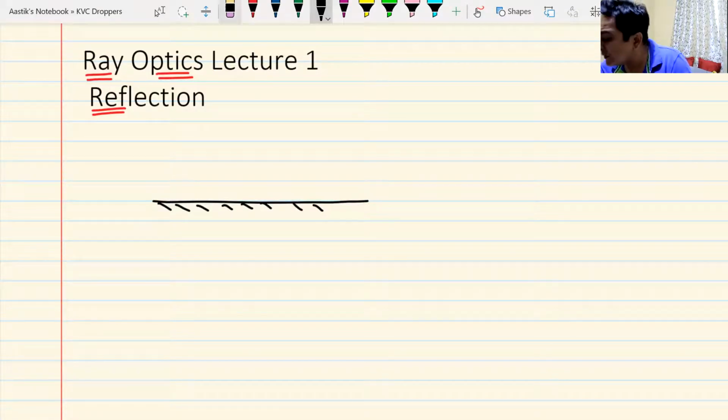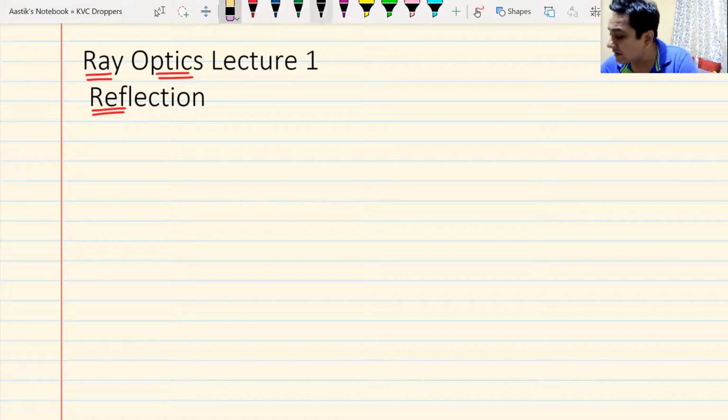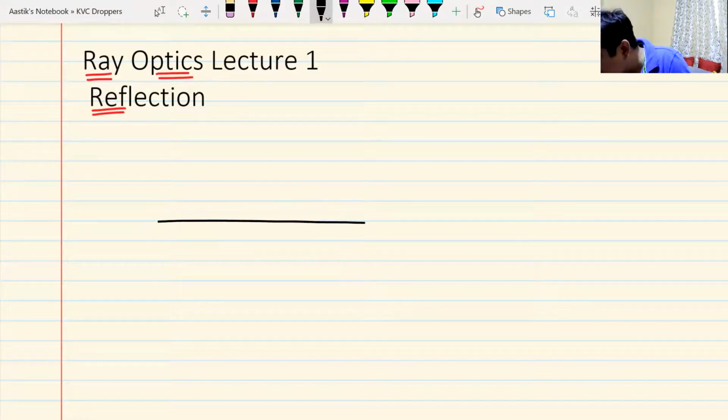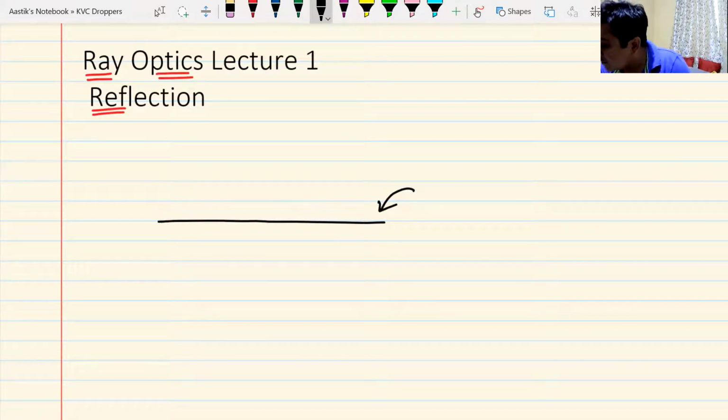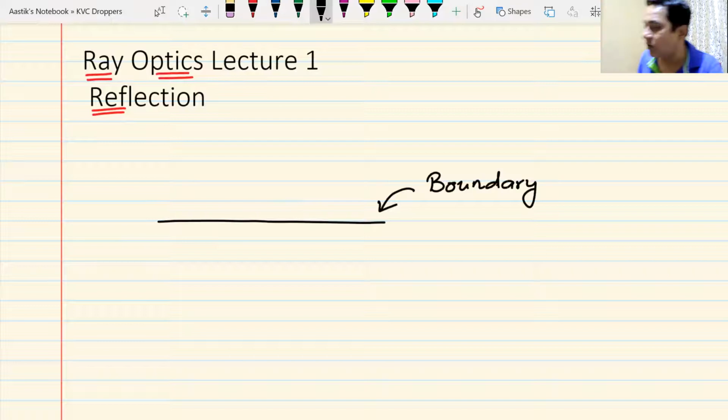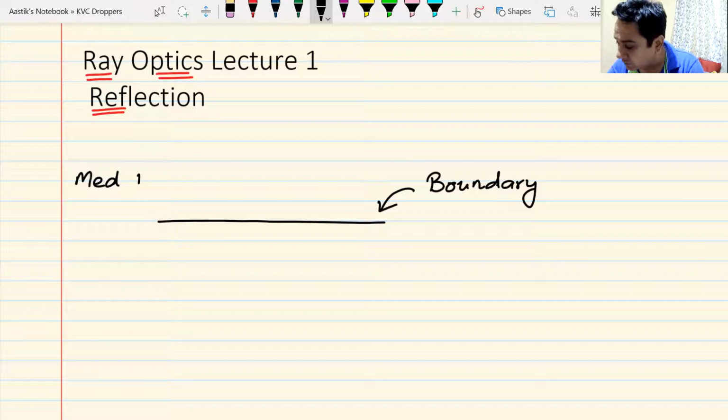Okay, I'll just rub everything off and I'll just draw this line. Now, this line can represent a mirror or reflector, or this could represent a boundary. And that is how I can make a very elaborate definition of reflection. This is a boundary. Boundary between what? Boundary between two media. This is medium number 1 and this is medium number 2.